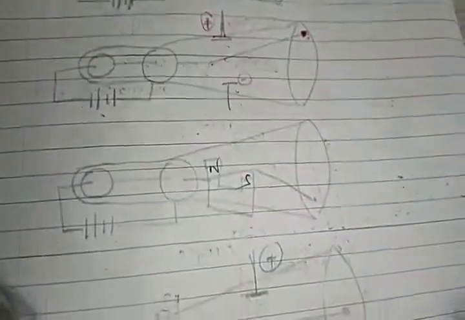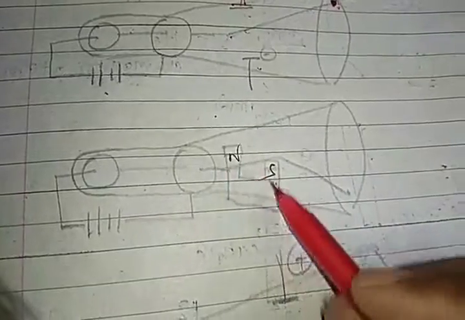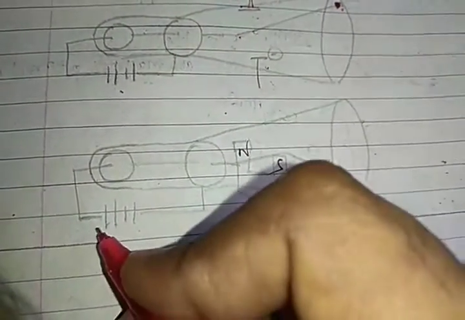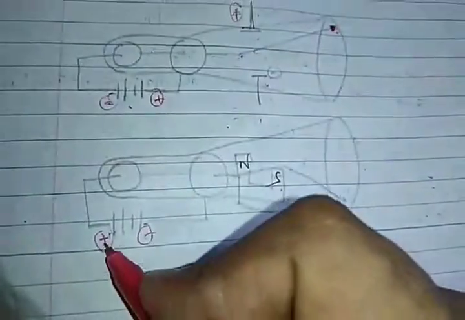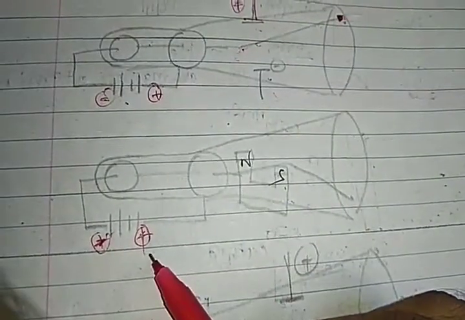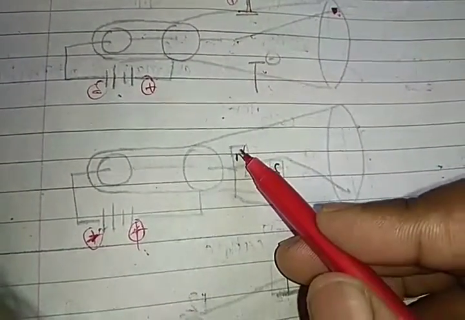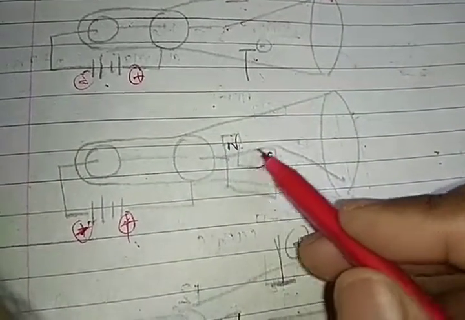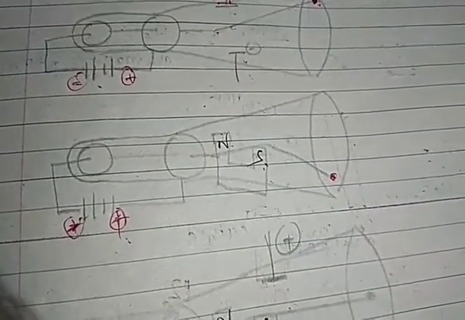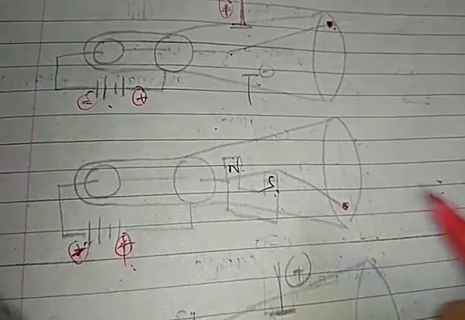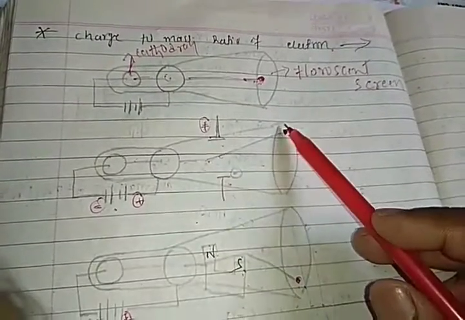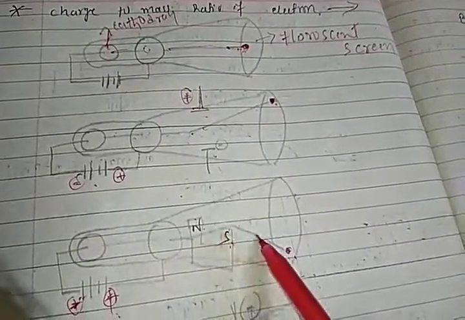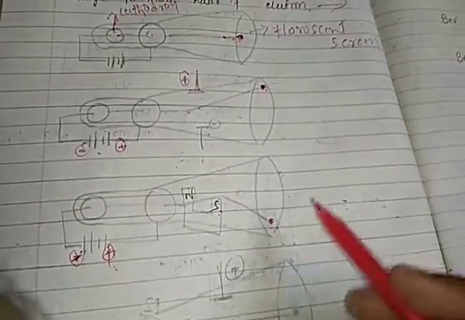Right, students? When we apply the magnetic field, the radiation travels from north pole to south pole. Due to that reason, the ray is deflected on the bottom side. So he observed that when the electric field was applied, the ray moved towards the top side. When you apply the magnetic field, the ray moved towards the bottom side on the fluorescent screen.